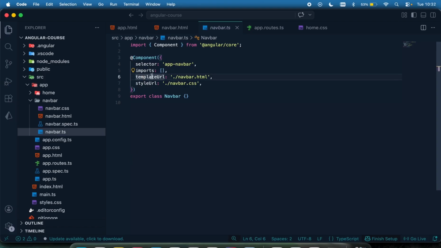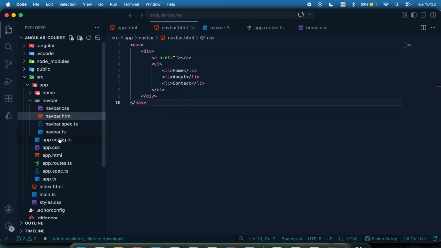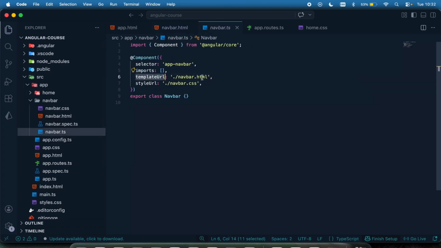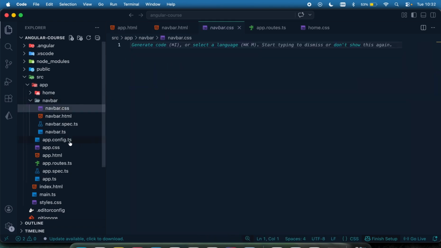Now we also have the template, which says that, hey, this is the template for this component, right? It's giving the direction to where this template is, which is in navbar.html right here. So that says that, hey, this is a template that is rendered when this component is being used. Okay. Then the styling for this component is also given a reference right here.